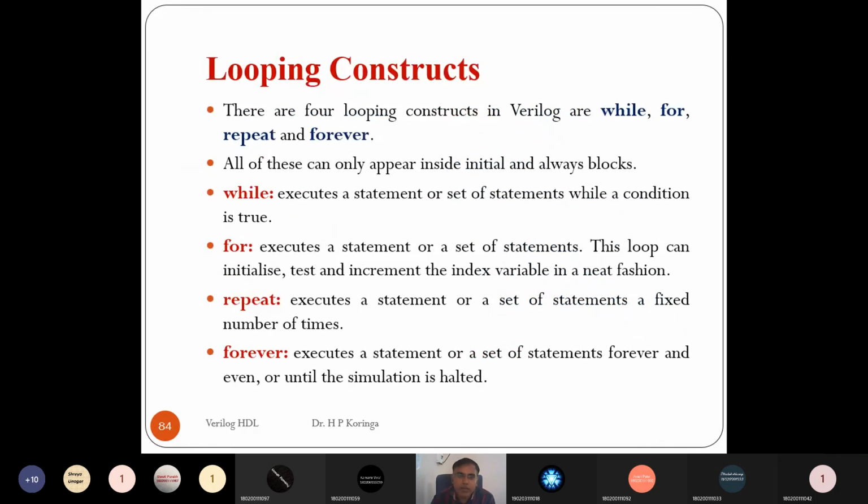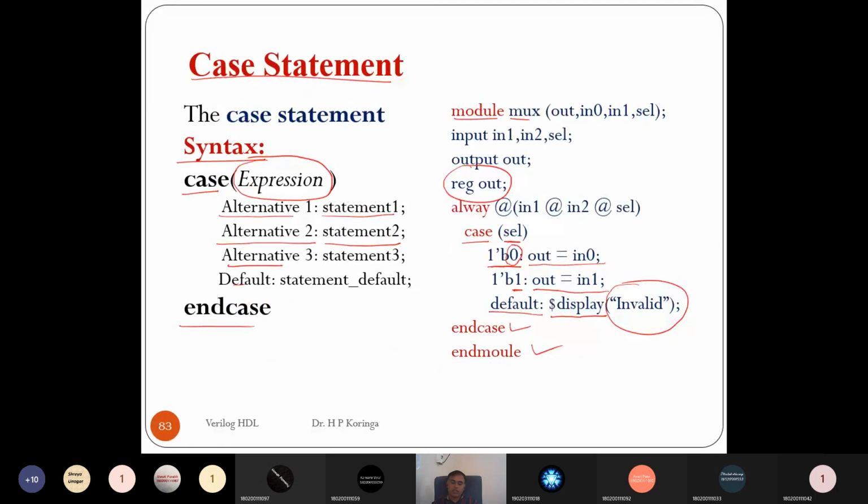There are 5 looping constructs in Verilog, and that will continue in the next lecture tomorrow. So we have the last 5 minutes. If you have any questions, you can ask. We will continue with looping constructs in tomorrow's lecture.